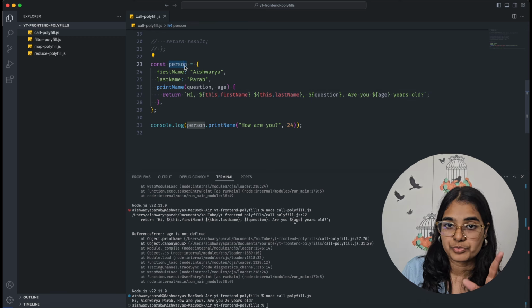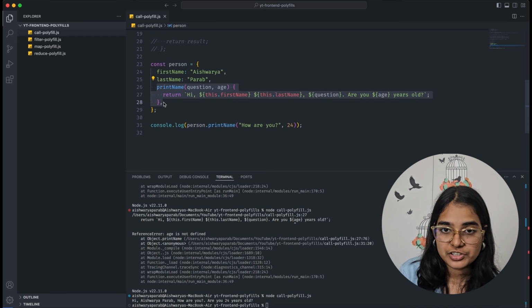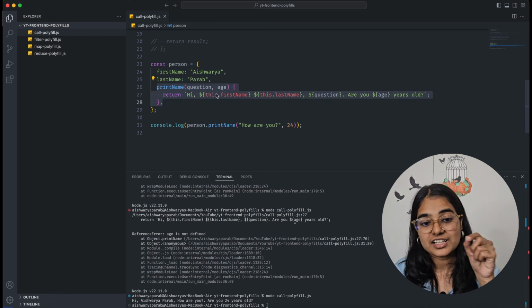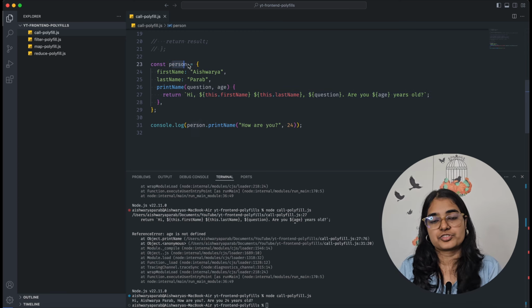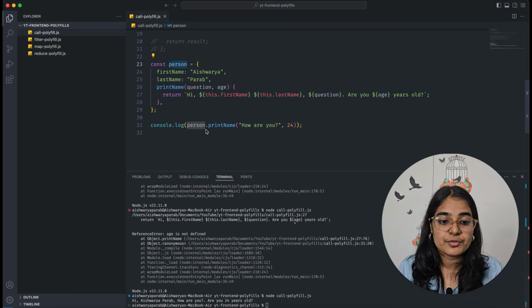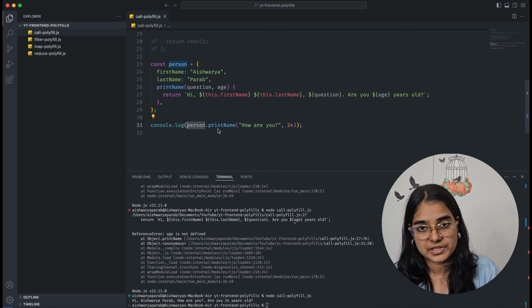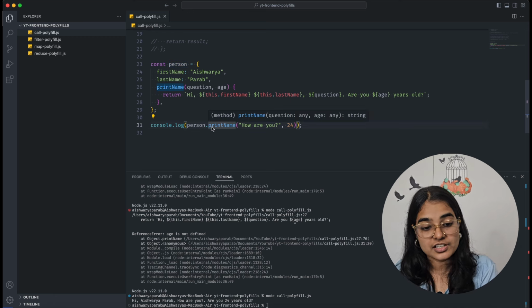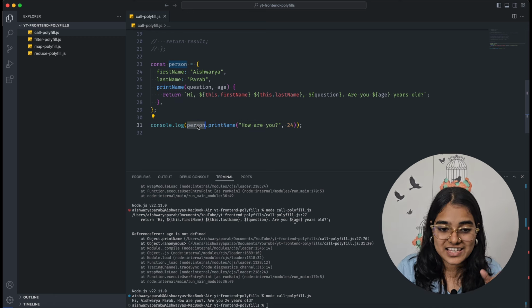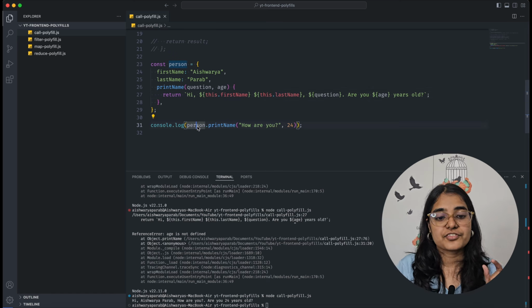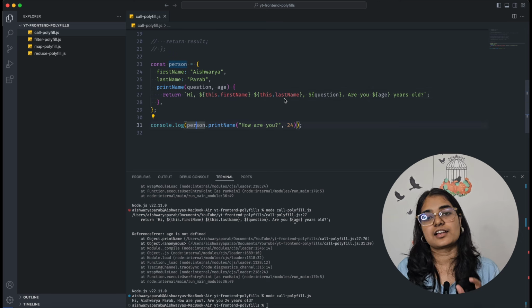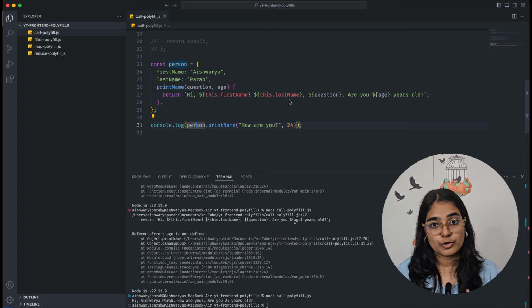This is how JavaScript works. In an object, if there is a function, and if that function is using the this keyword, then that this keyword points to the person object, on whichever object the function is being called, basically. So this print name function is called on the person object. That's why this keyword is pointing to the person object, and that's why we have access to first name and last name. I hope this is understood.